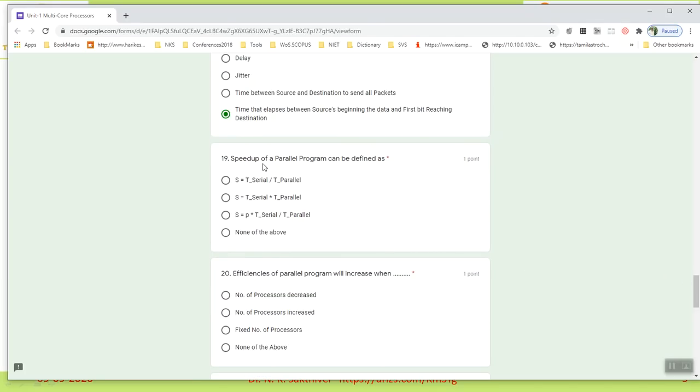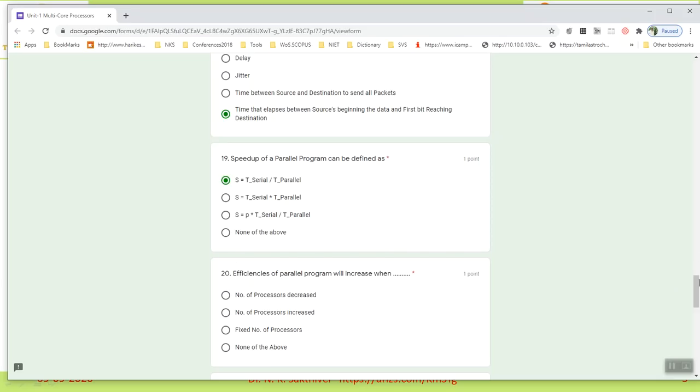Speed up. So I told you speed up means the numerator is serial or sequential, and the denominator, with more processors, is parallel. That is the serial execution time divided by the parallel execution time. So this is the speed up. First is the correct answer.